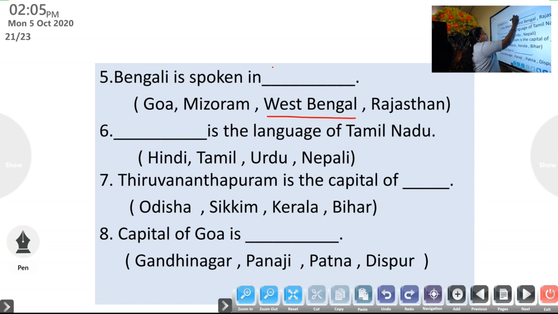So, Bengali is spoken in West Bengal. Now, dash is the language of Tamil Nadu. Hindi, Tamil, Urdu, Nepali. And from the name of the state itself, the language is also there. That is Tamil. Tamil is the language of Tamil Nadu.